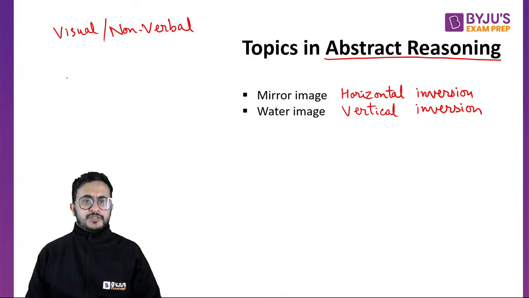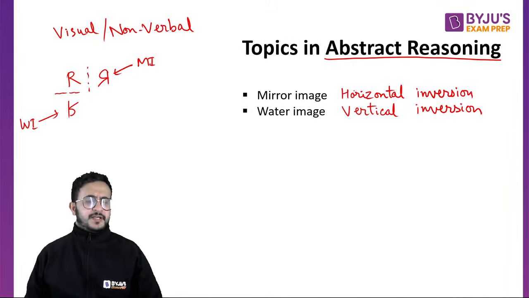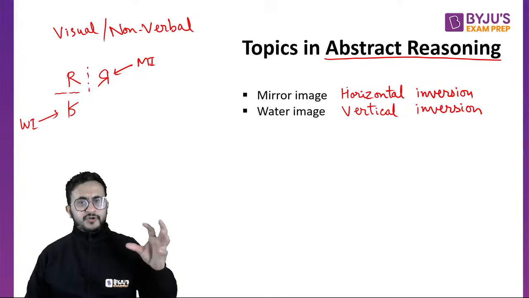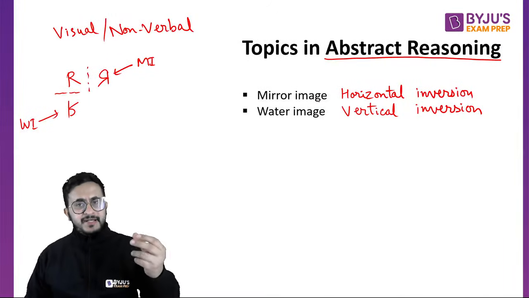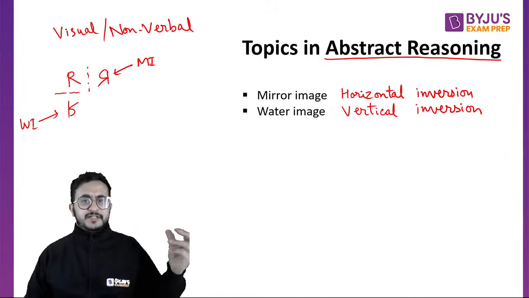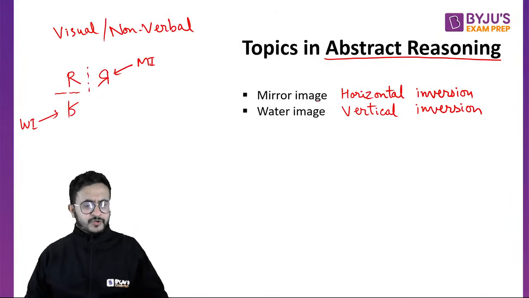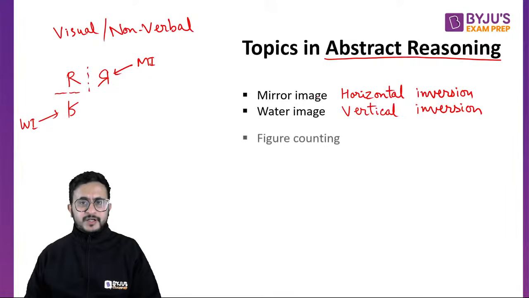Suppose I write R, and if you look in the mirror, it will look like this. If I write R in the water, it will look like this. So this is mirror image. This is water image. Now this is something basic. They will not ask you a question directly on mirror image or water image, but some of the questions might use mirror or water images, let us say odd one out or any sort of question that you may encounter.